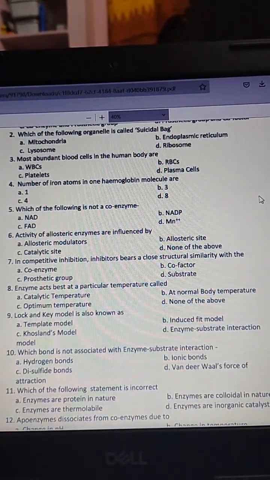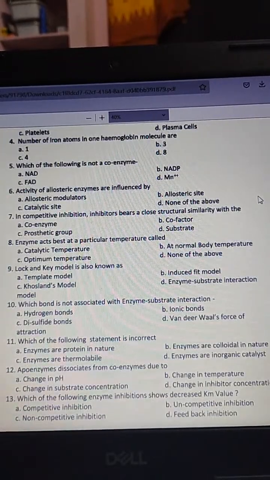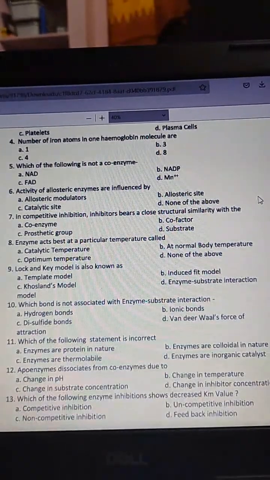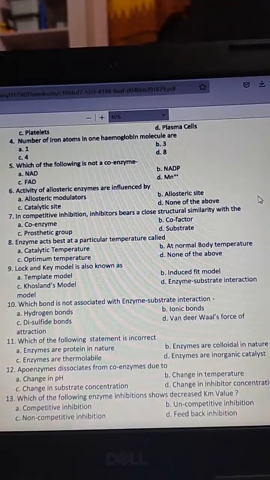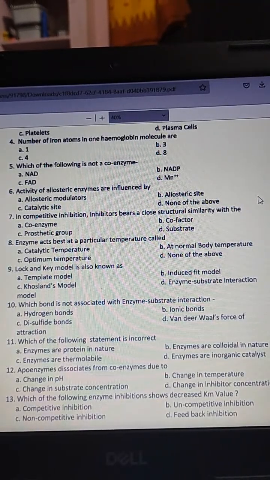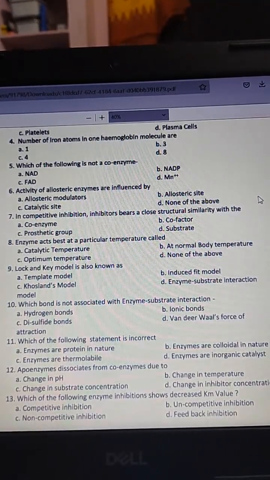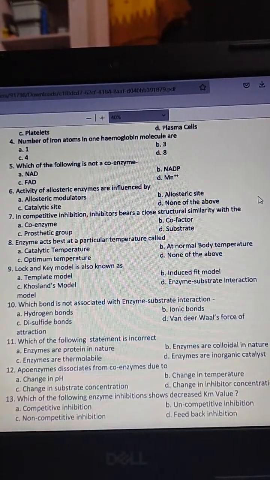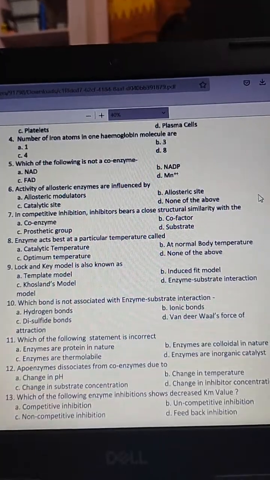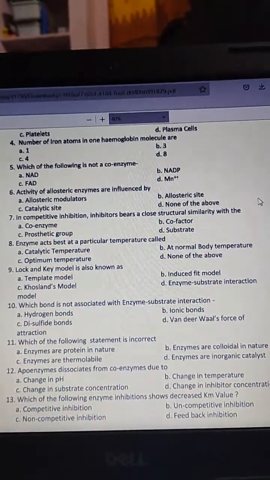The next question, which of the following is not a coenzyme? The answer is D.